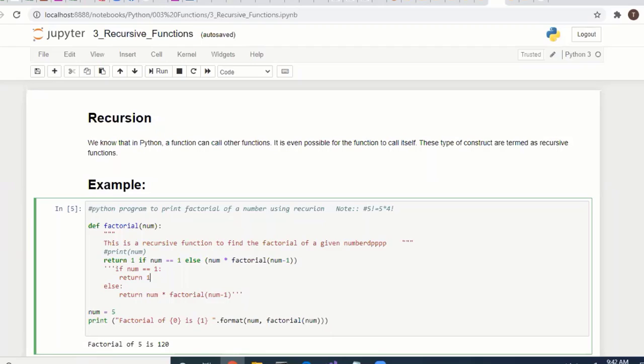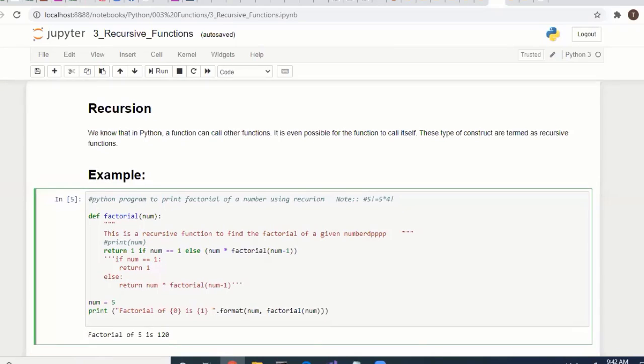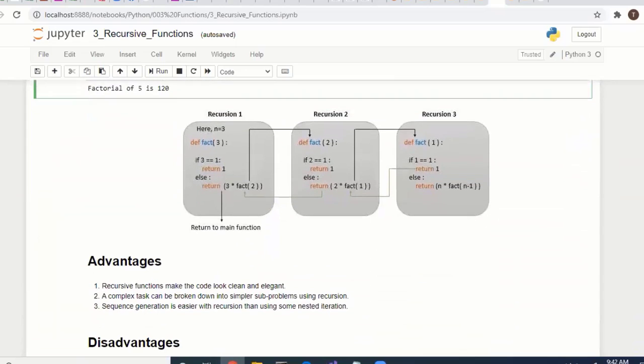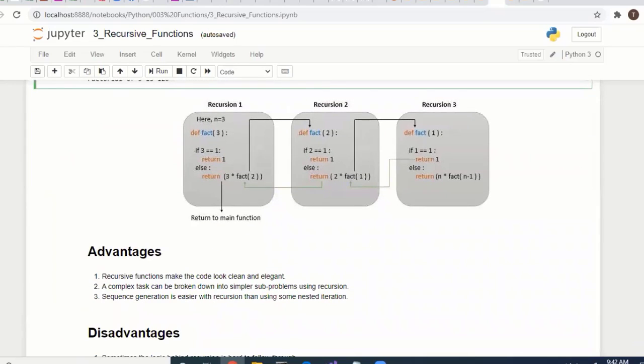Okay, if you don't have an end for that function, right, what will it do? It will call again and again. The system will crash finally. Okay, you have to handle it properly for a recursive function. So here is a simple example, which in all tutorials, everything, the recursive function means factorial, sum, factorial.